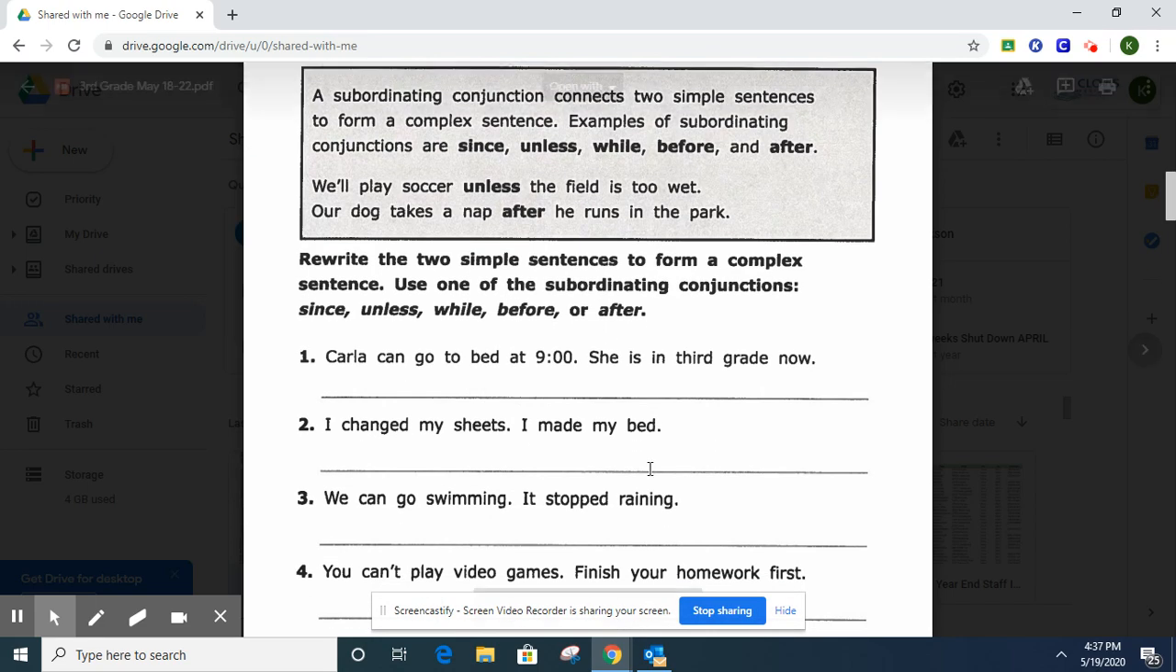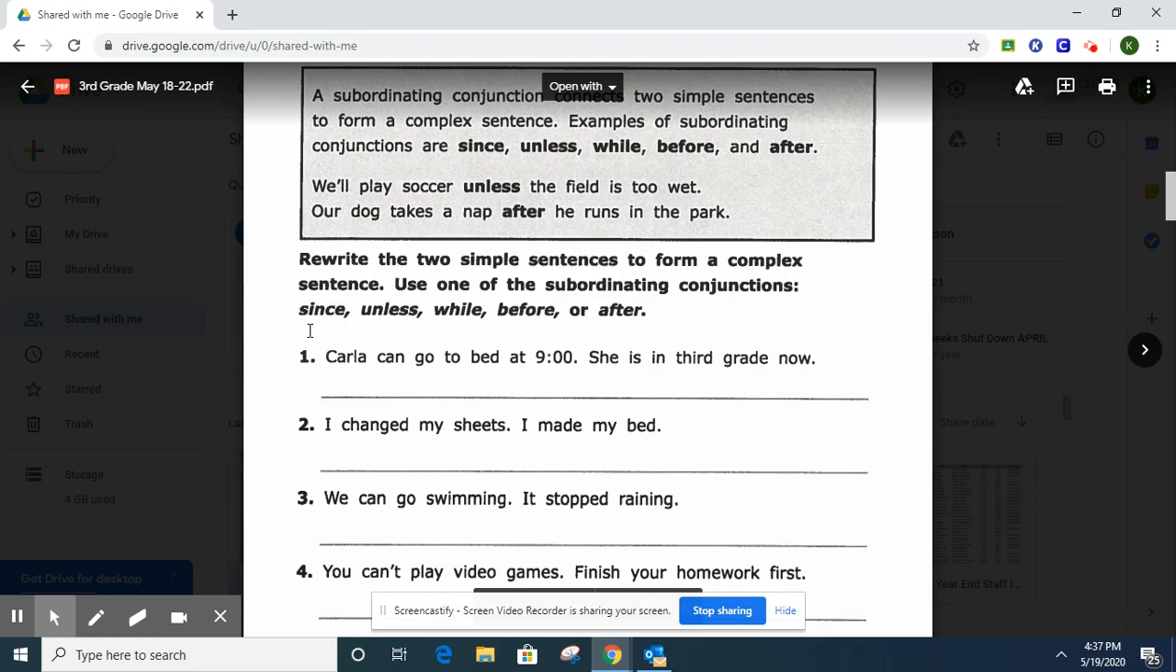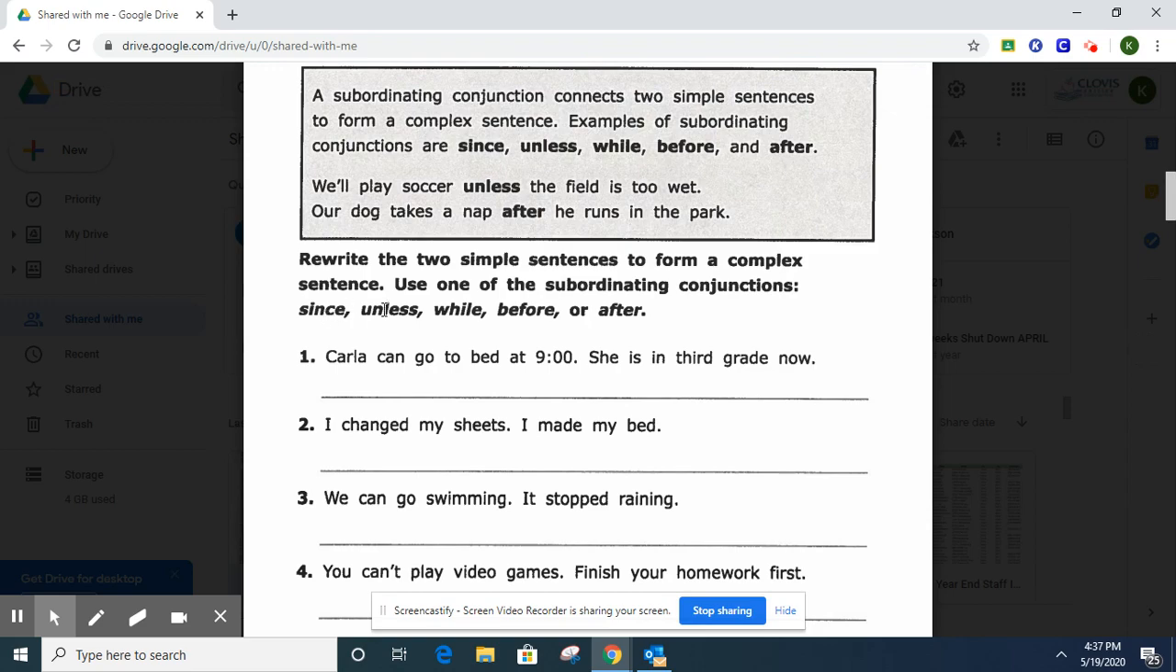I changed my sheets. I made my bed. I changed my sheets since. Now that could work, but it's not the best. Unless, it's definitely not it. While I made my bed, that could work. I changed my sheets before I made my bed. That's the best one. So I changed my sheets before I made my bed, and make one sentence. Okay, you finish the rest.